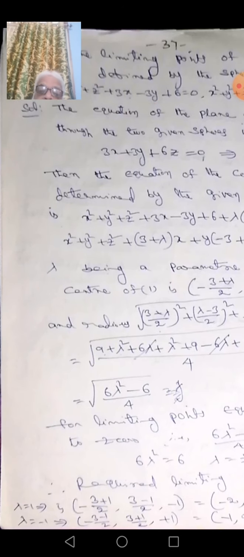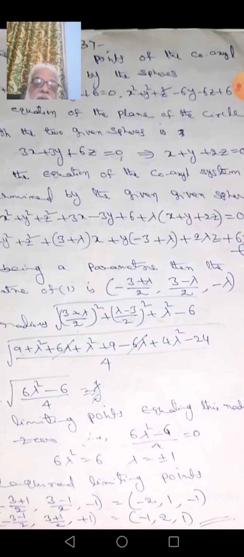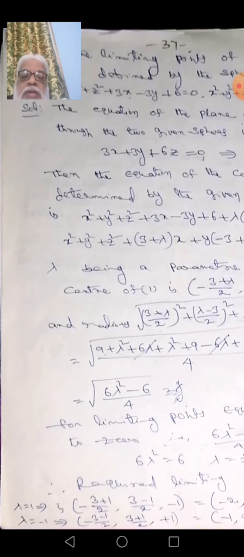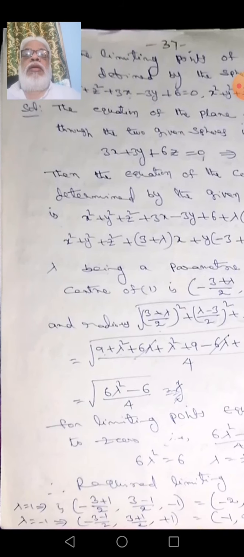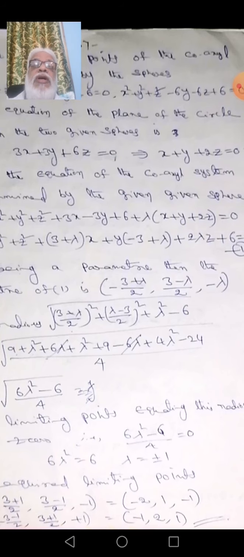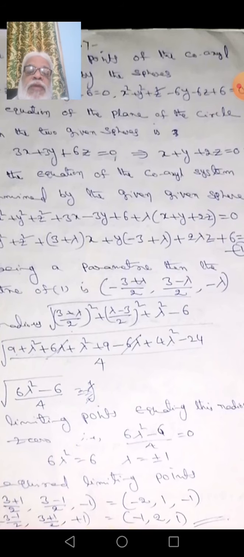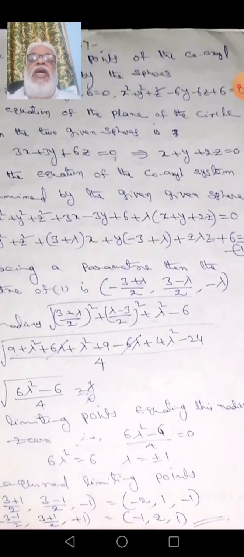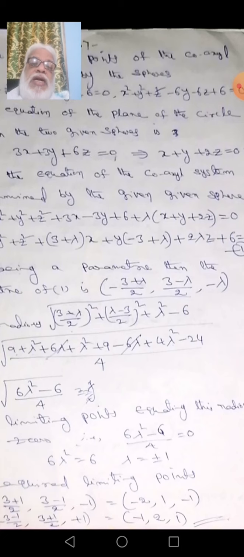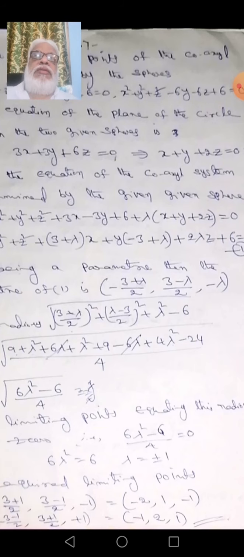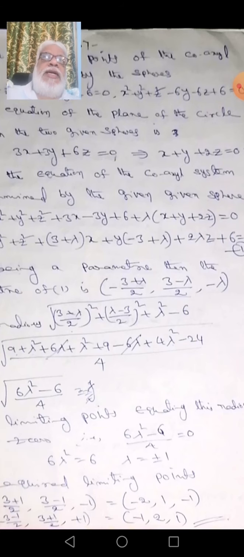and lambda is equal to minus 1, that is minus 1, 2, 1. If you substitute these values, we get the equation of the spheres also. One limiting point is given and one sphere is given. To find the other limiting point, you find one sphere, find the other sphere from the limiting point, and subtract the two spheres. You get a plane equation, and then you take S plus lambda is equal to 0.